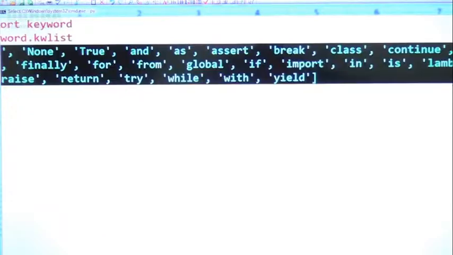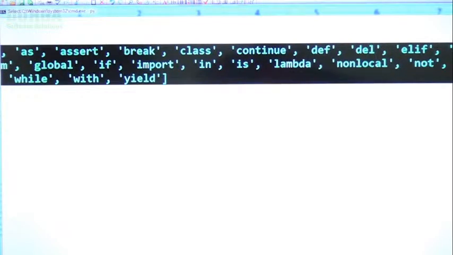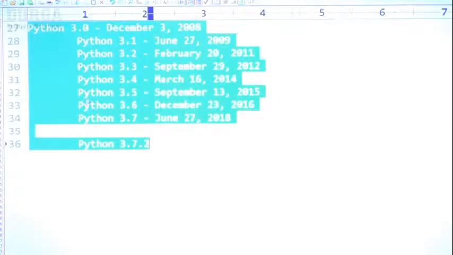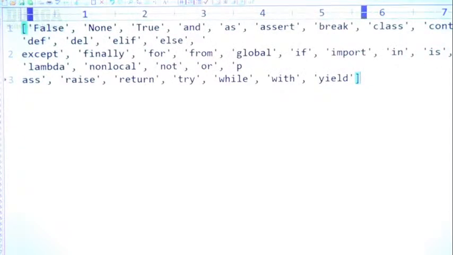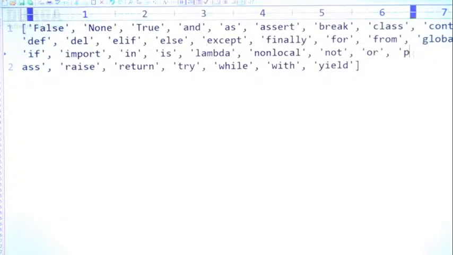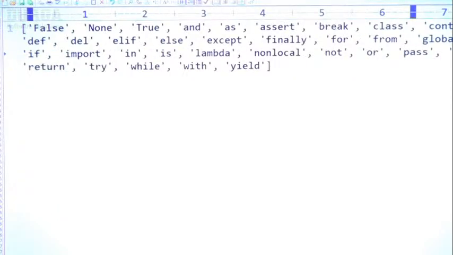These are the keywords we have in Python. These are the various keywords that are there in Python. Let me copy paste these things. Observe very carefully, sir. If you want, you can count these things also.